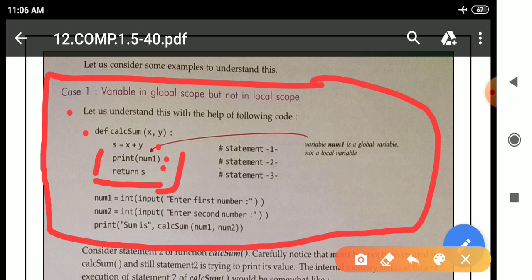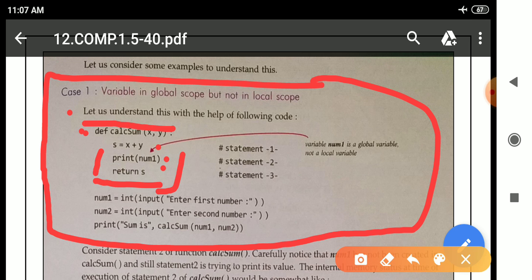Inside the body of the function, in the second line, s = x + y. In the third line, print(num1), and in the fourth line, return s. This is the body of the function. We know that Python will first execute the function header to check whether this is a valid function or not.